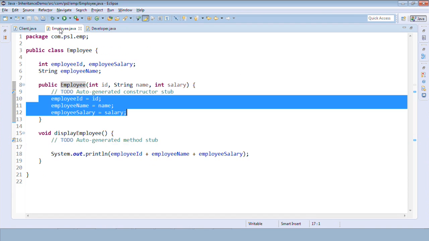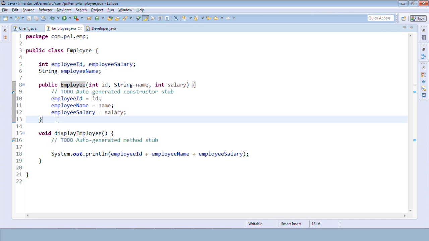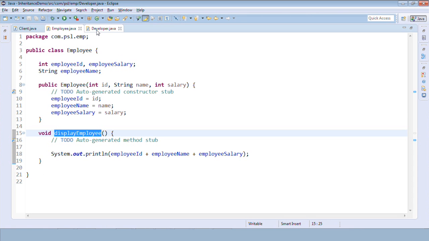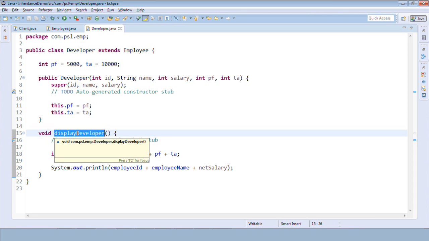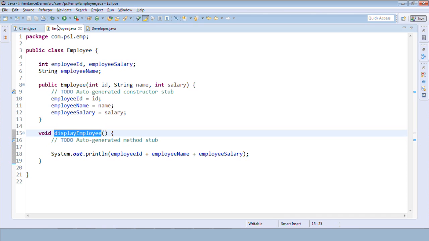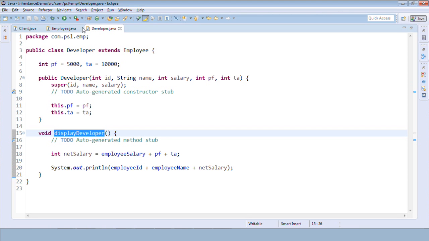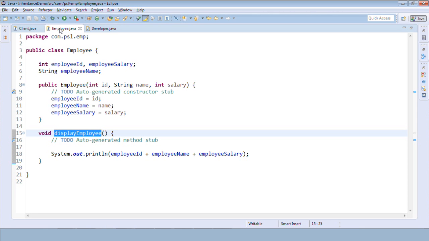Yes. Let's proceed ahead and we'll talk about polymorphism as well. Okay. So if you see, I have a display employee method and in developer I have a display developer method. But both the methods are behaving the same way. This is to display the details and this is again to display the details, right? Whenever you feel that the behavior of the methods is the same, only the implementation changes, right? The behavior of the methods is the same and the implementation changes.